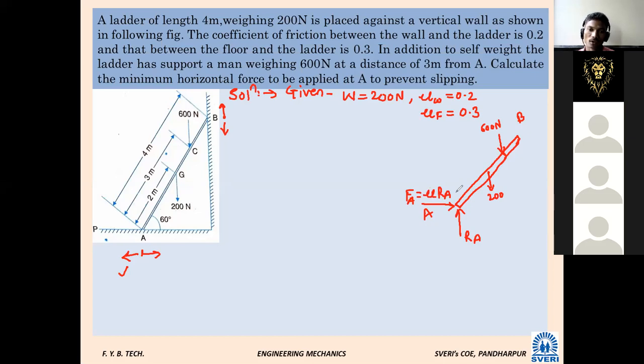Now consider point B. Reaction at point B will be horizontal, from the wall. So here I will say RB, horizontal. Now the frictional force at point B, whether it will be upward or downward?